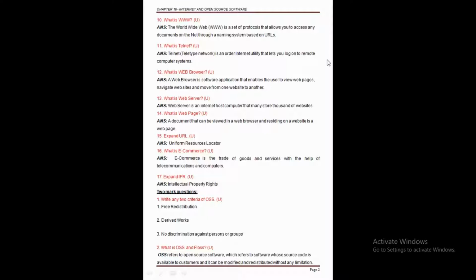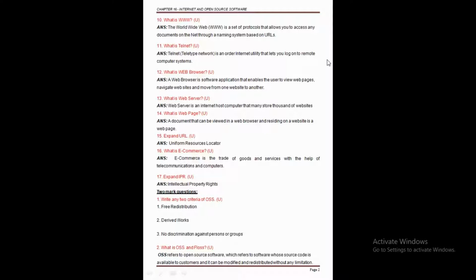So the web browser is a software application, or we can say the www client, that links through the World Wide Web and displays web pages. In simple words, a web browser is a software application or www client application that enables the user to view web pages and link to websites, that is, to navigate the websites and move from one website to another.